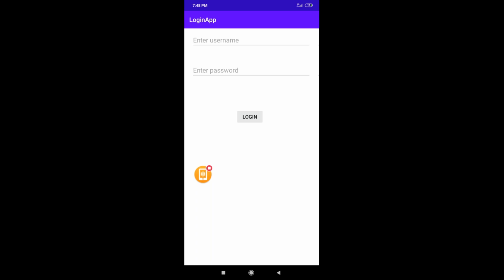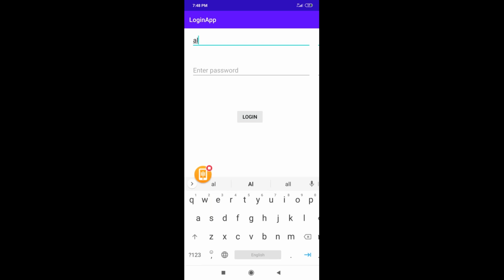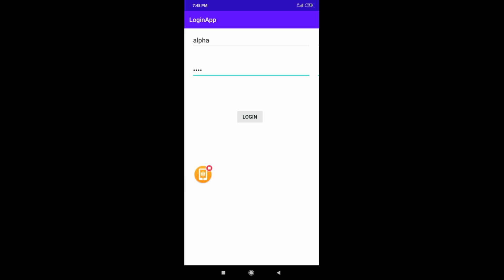So now you can see the hints are available. Now I'll quickly write the text. What was written there? ALPHA, and the password was PASS. See, I'm knowingly writing A as small, because the username was given with A capital. So now if I click on the login button, what will happen? Let's see. I'm getting login denied. Can you see why? Because the username and password are not correct.